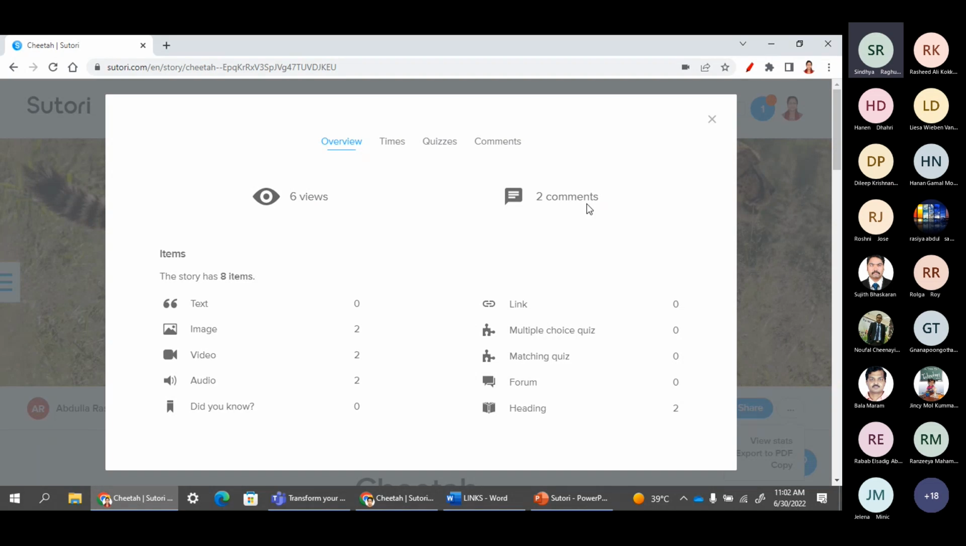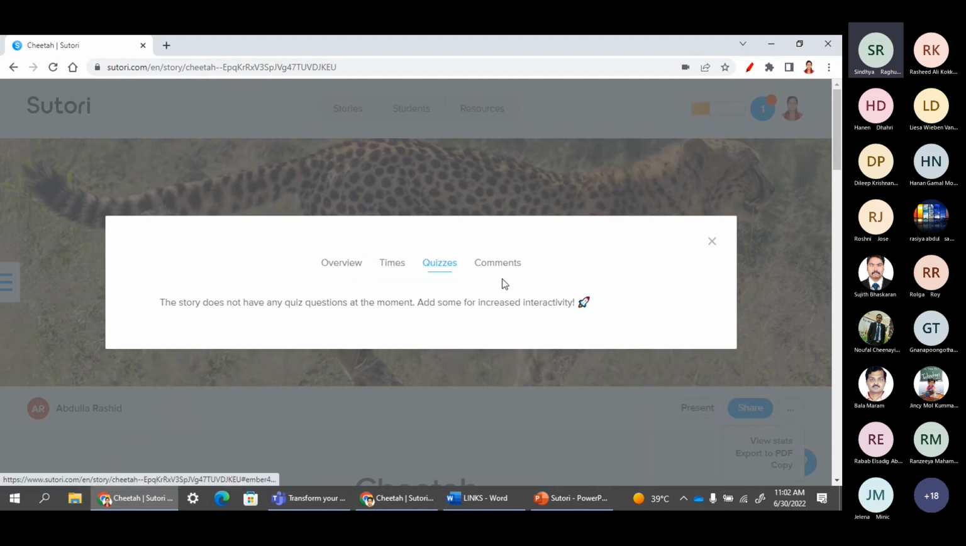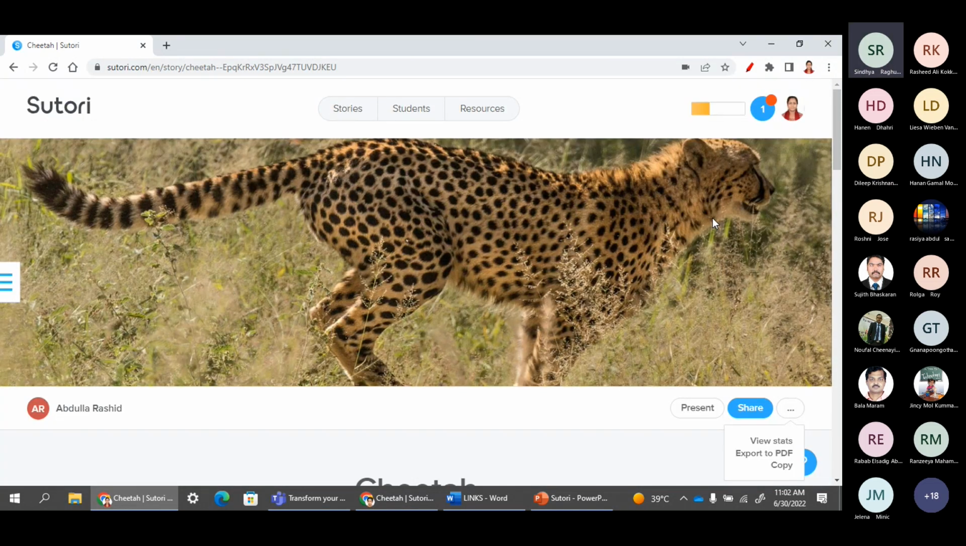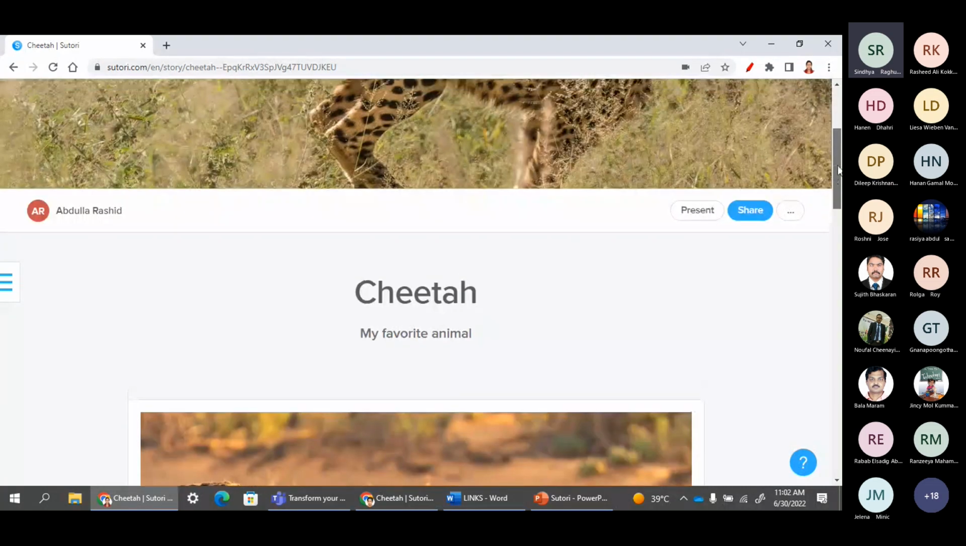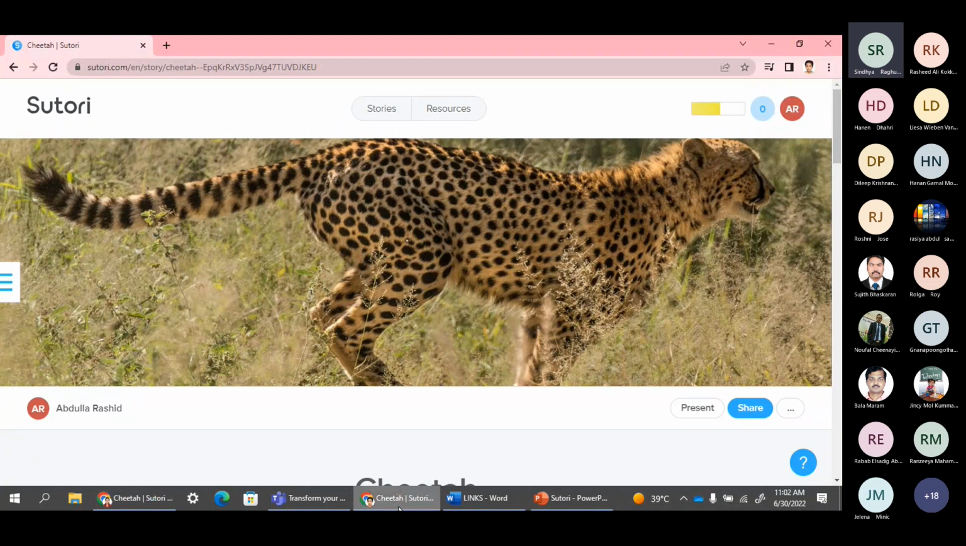See, just now I commented twice, so those 2 comments came here. And how much time he spent, or how many quizzes. There was no quiz, so it says the story doesn't have any quizzes. So we can collaborate with students and colleagues in a very easy manner with this Sutori. That is one of the beauties of Sutori.